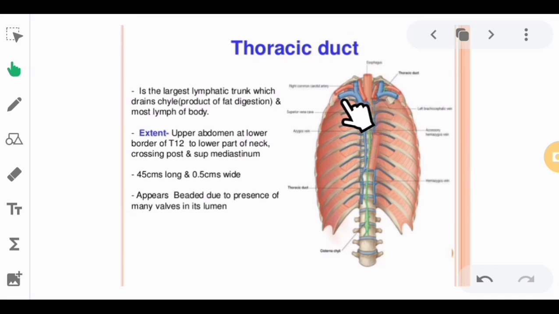So this is the largest lymphatic trunk, which drains chyle, or the product of fat digestion, and most lymph of the body. So it drains that here. You can find this in your collarbone and in your neck as well. That is why sometimes you will feel a little bit uneasy when you eat too much food, because there is an accumulation of fats in your thoracic duct.